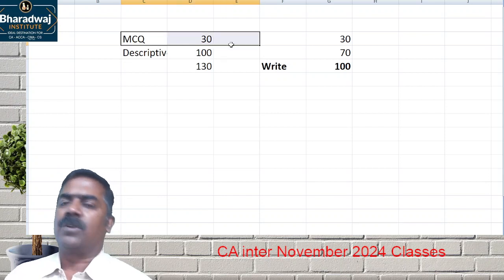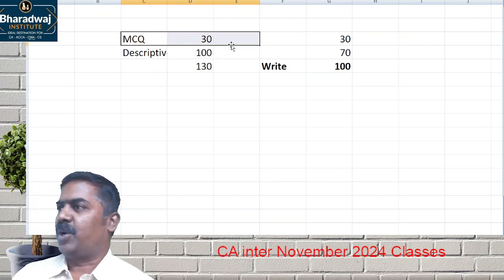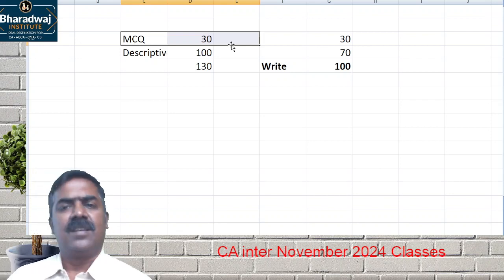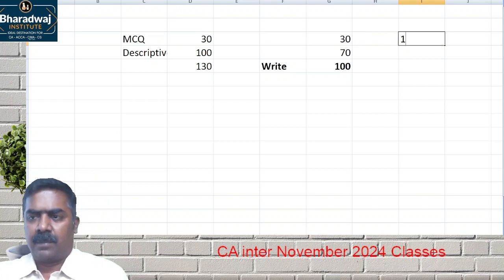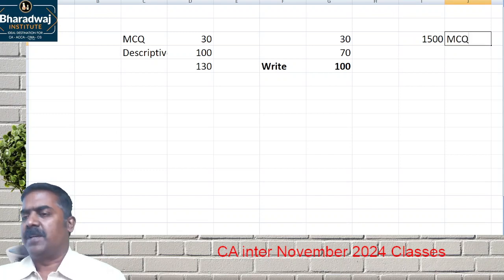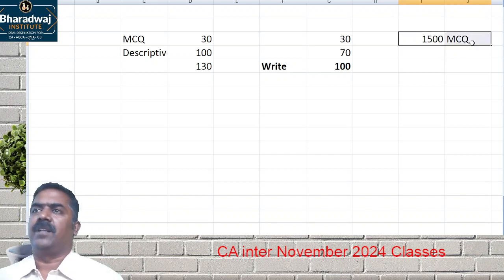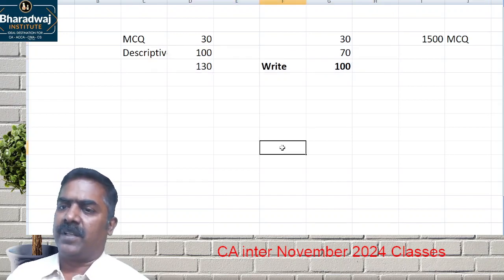So the more multiple choice questions you practice, the more the probability of getting 25 out of 30 minimum. Sometimes you may get 30 out of 30 also. I prepared a material which will have a minimum of about 1,500 multiple choice questions. Every chapter will have multiple choice questions. Descriptive questions are also going to be there.